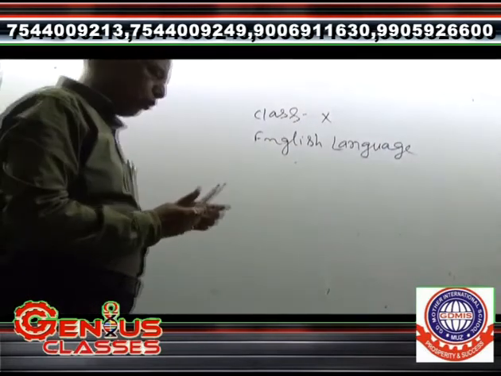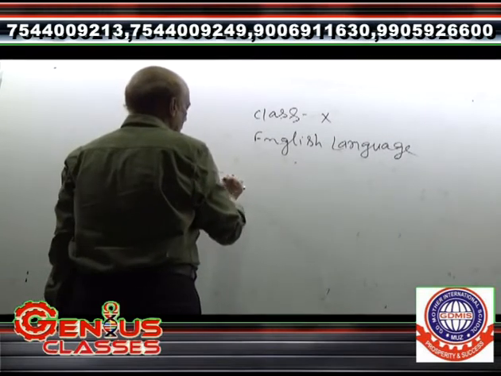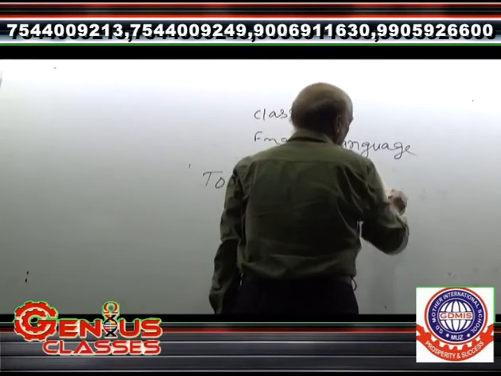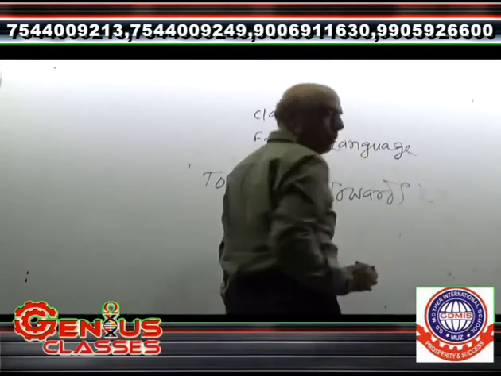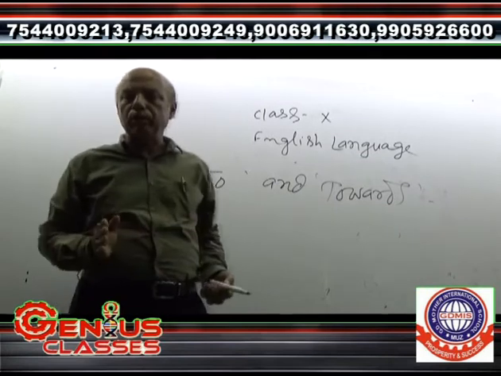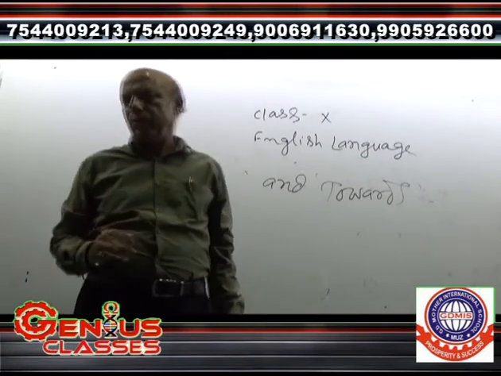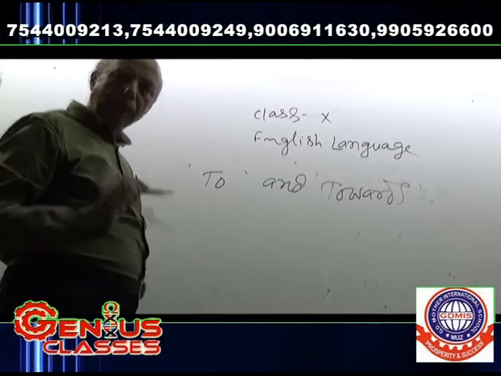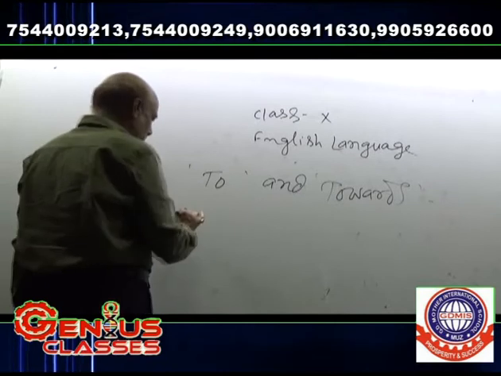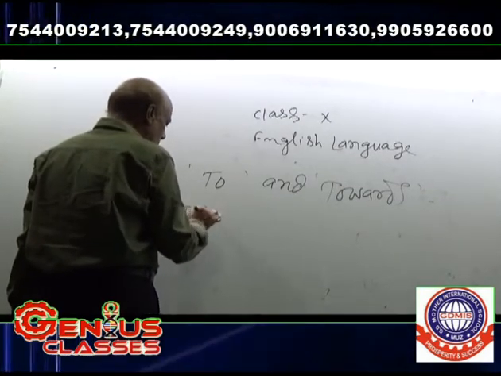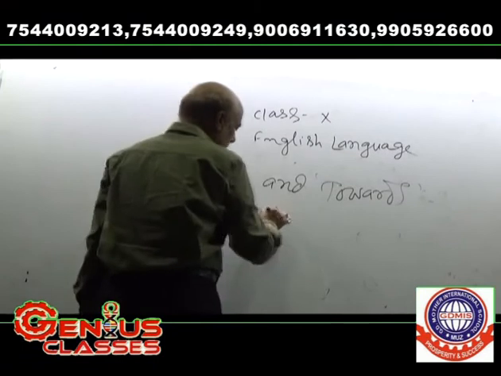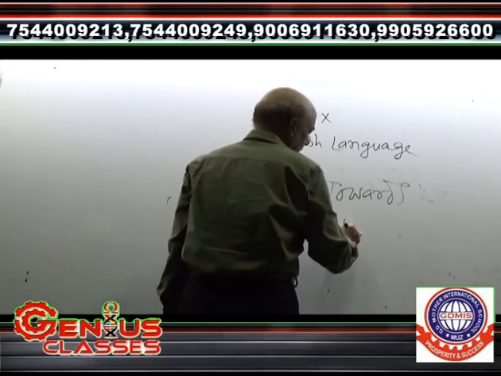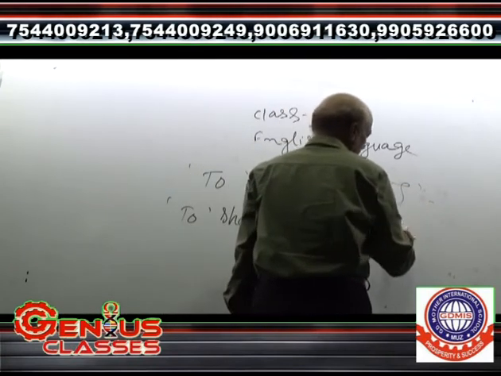Next, to and towards. Both are in the context of going from one place to another place. To and towards. But to indicates a point. To indicates a point. To shows a complete point, C-O-M-P-L-E-T-E, complete point.